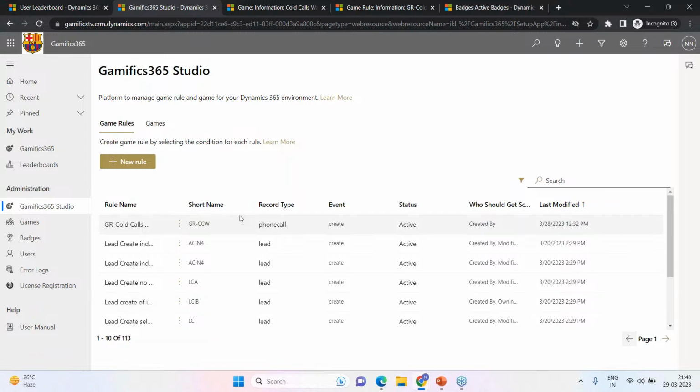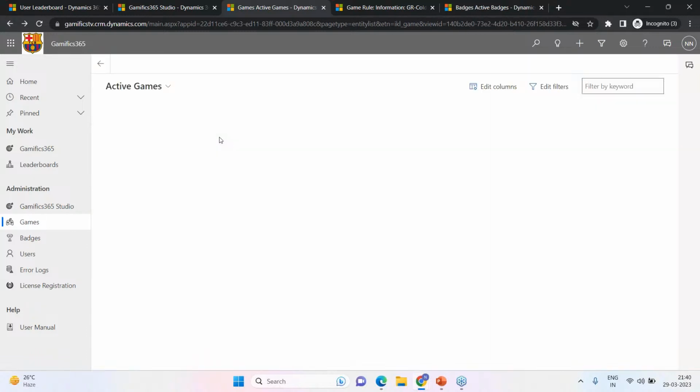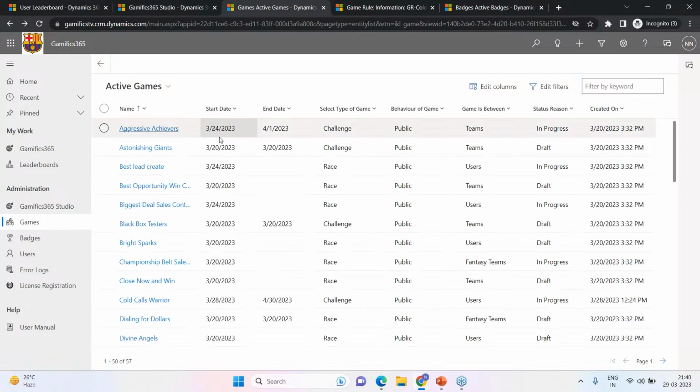Right here, we can view the rule, we can clone the rule, we can activate, deactivate. Now, this feature comes really handy, especially if you want a certain rule to be applied for a certain period of time. So we can just activate that particular rule, and for the rest of the period, we can deactivate it and so on. So right under the Gamifics 365 Studio, we also have games. So let me just open one of the games, and here is the game that I was talking about, the Cold Calls Warrior.